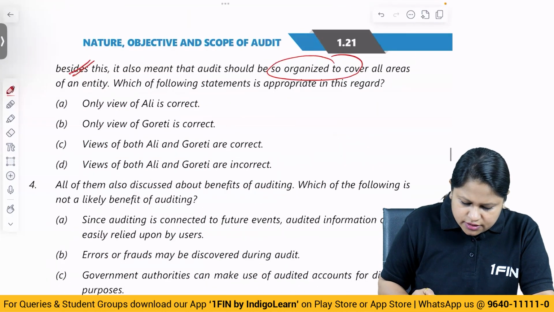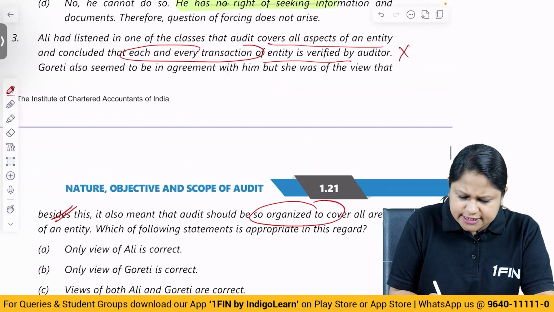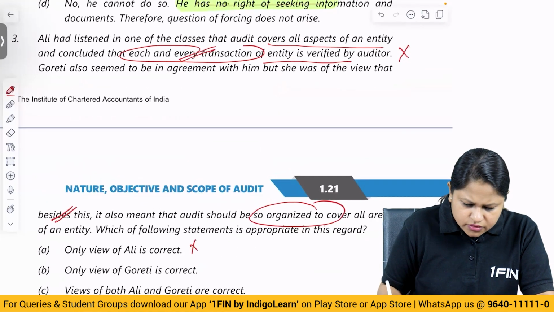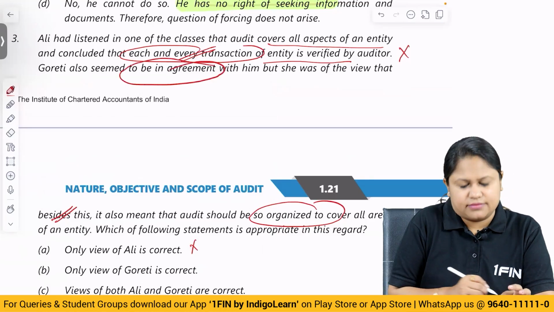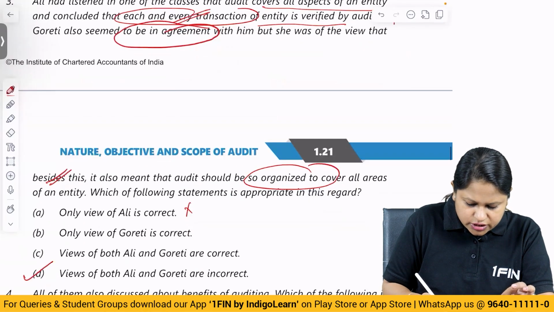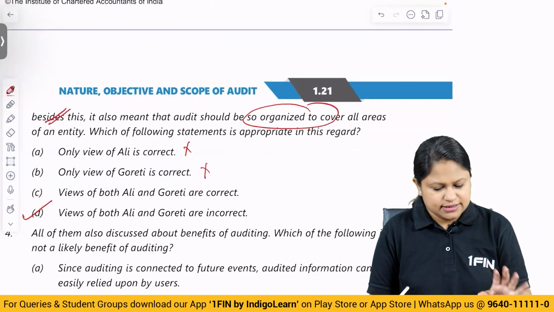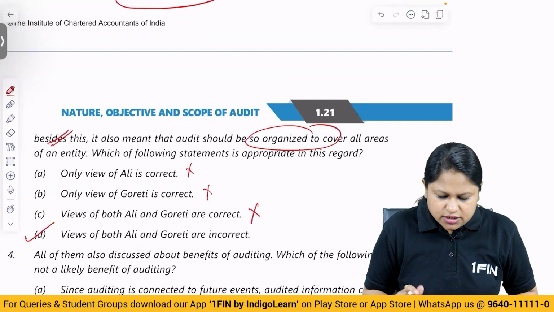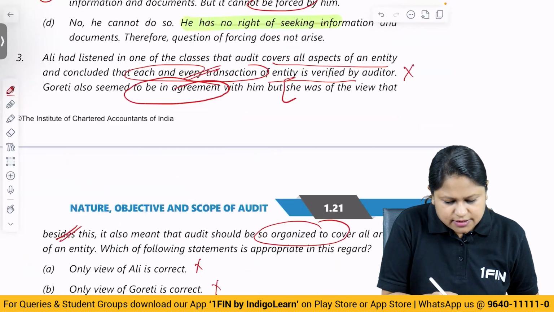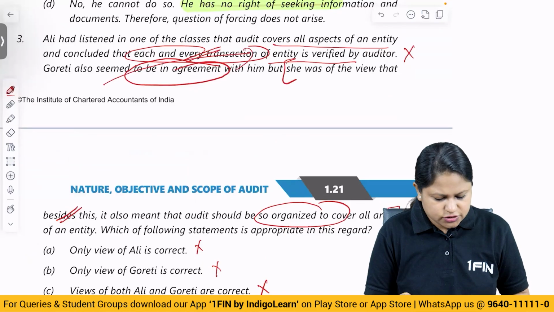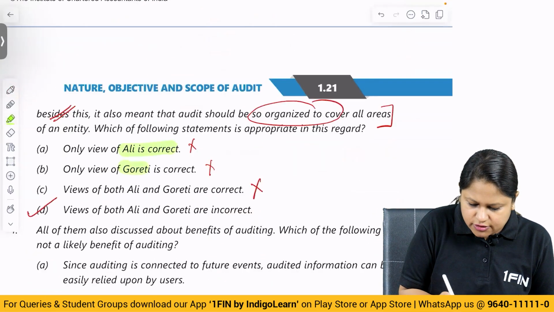Only view of Ali is correct. Ali is telling each and every transaction is to be checked. That is wrong, so Ali's goes wrong. Then, if you look at Gauriti, she is still telling she is in agreement with him. So only view of Gauriti is correct, wrong. View of both, this is also wrong. So the answer will be only one, that is both are wrong, because she has to cover all the areas, that is correct, but she is also agreeing with this first part. So the answer is views of both Ali and Gauriti are incorrect.